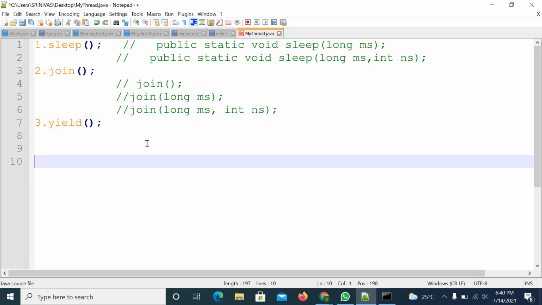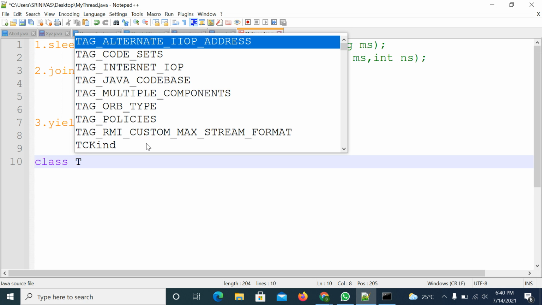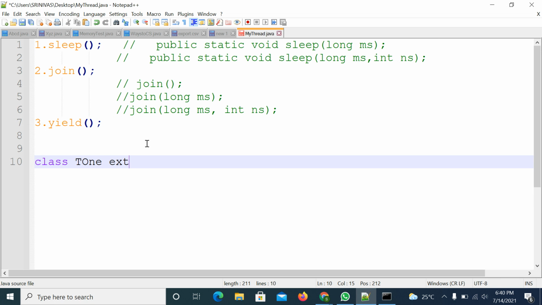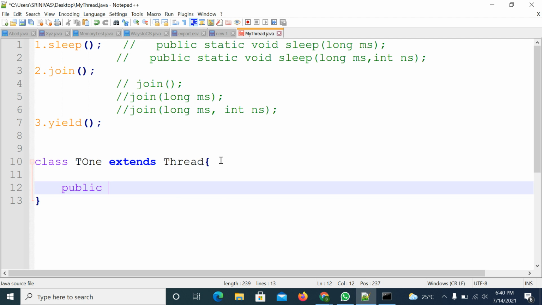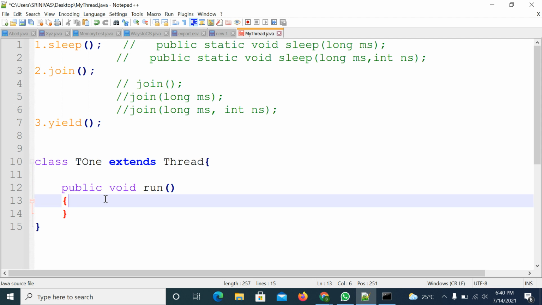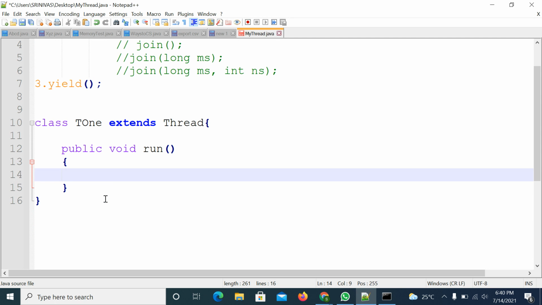Simple. If you want to use that method, you must have some thread. So I am writing a class, Thread1, T1, that extends the Thread class, right? In this class I must write a method. The method name is public void run method, right? Inside this method, as usual, I will use a for loop. I will print 10 lines. Why every time 10 lines only? Why am I using a for loop every time?